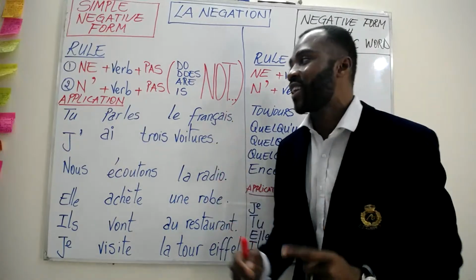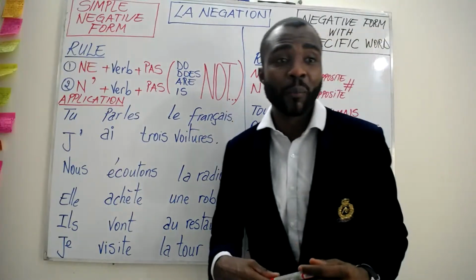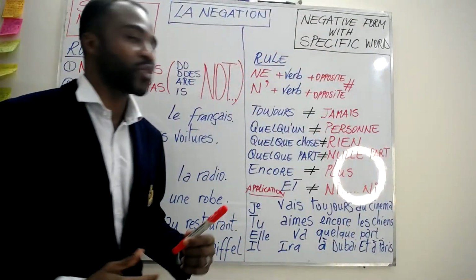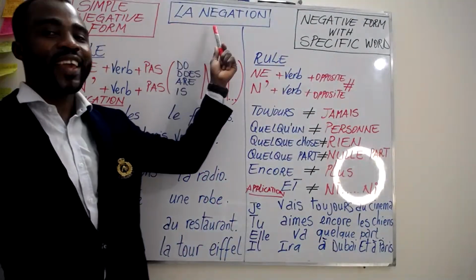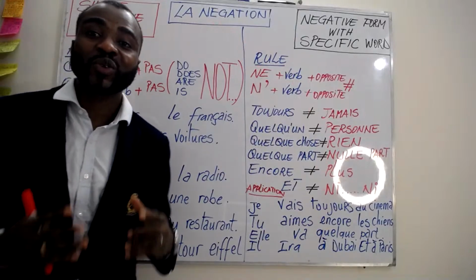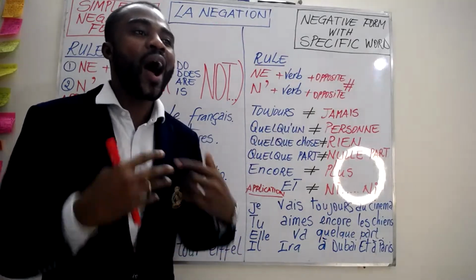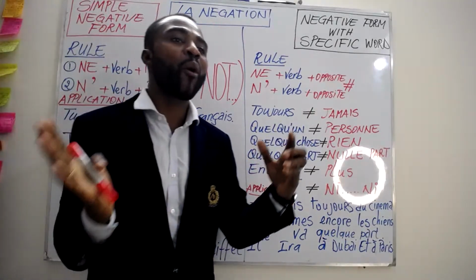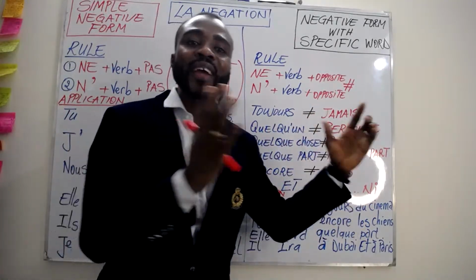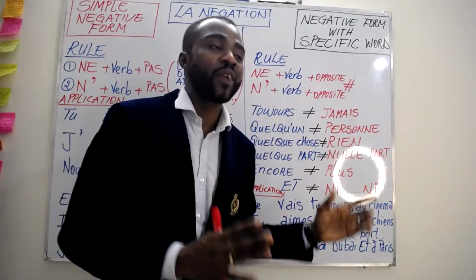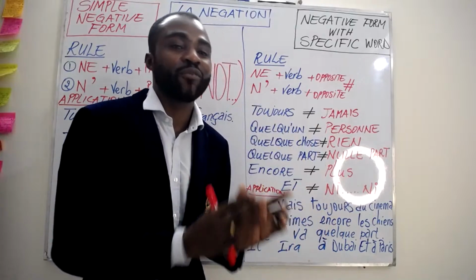Easy French with Marcel. All right, so today our topic is la négation. Today we're going to talk about the negative forms in French, how we can pass from a positive form to a negative form. We're going to work on that and make sure we understand it at the end of this class.